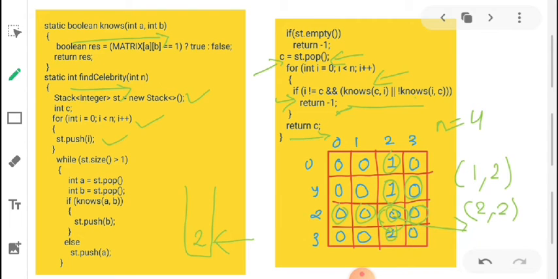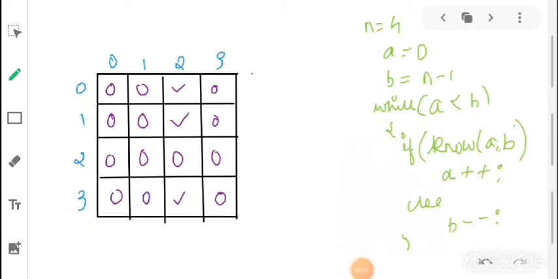The time complexity, as I've already told, using the stack data structure is O of n, and the space complexity will also be O of n, because we use extra memory for the stack. But now we have to optimize this more, because we are using extra space here. So let's see how we can do this. Solution of this particular celebrity problem: we'll use the two pointer technique.